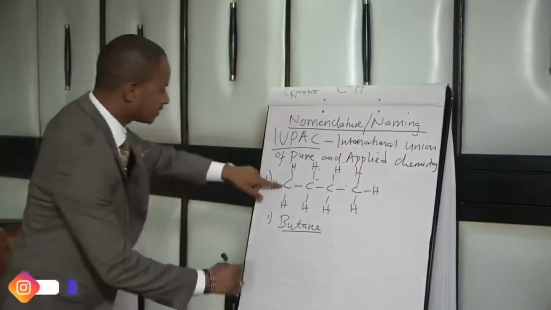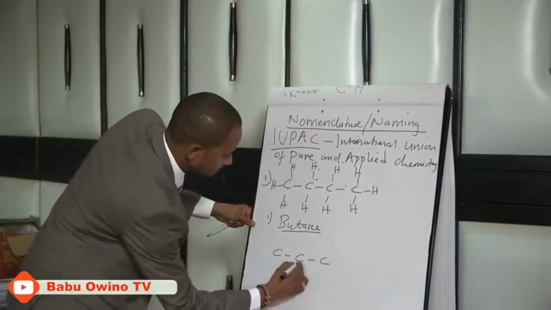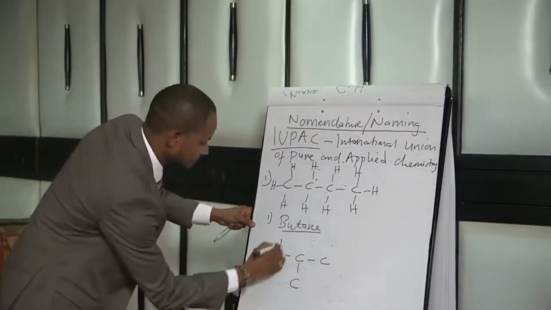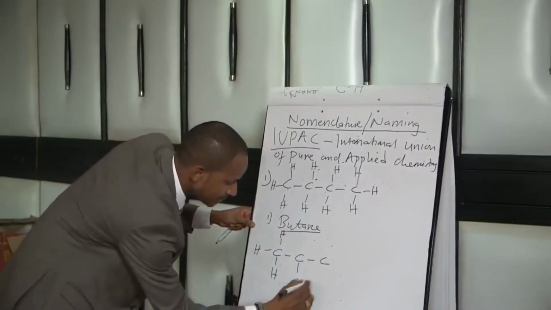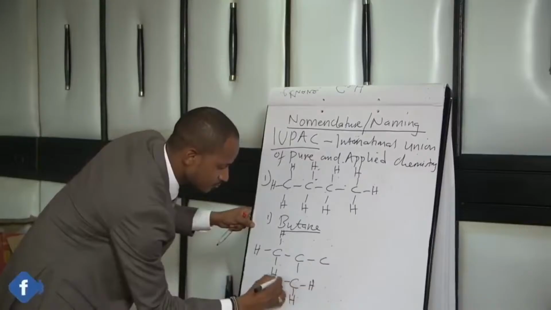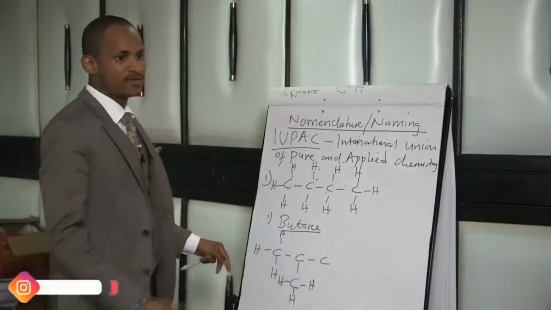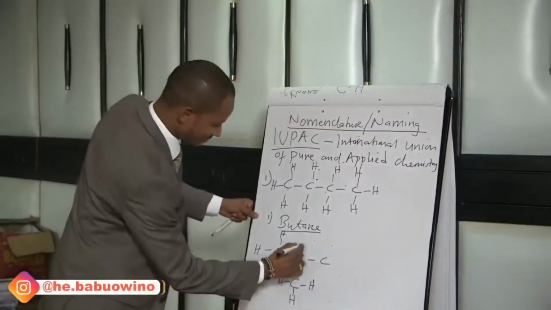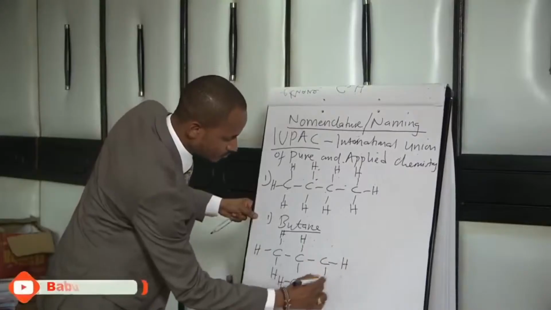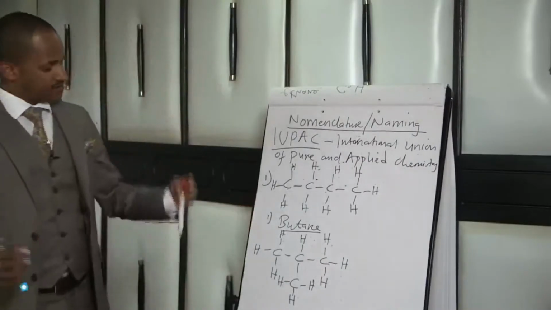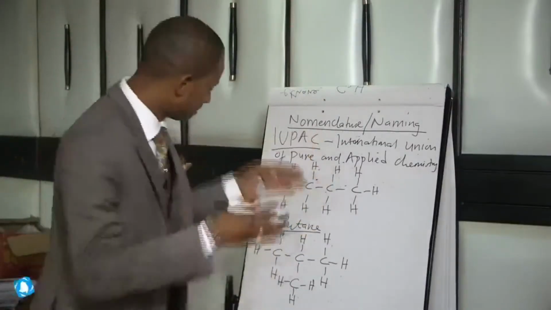What if we want to name this? Make sure you clothe it, or put a mask on it. These days there is corona; if you don't put on a mask for the carbon, then it may be infected by corona. And you know that is now dangerous. So you clothe carbon with hydrogen. The first step in naming: identify the longest continuous carbon chain.